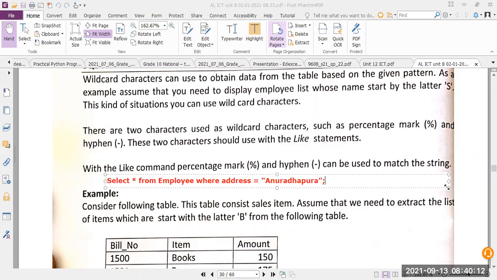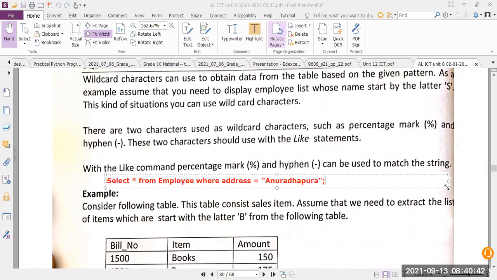What result will this give me? This query, select all from employee where address equals Anuradhapura, all the employees who are coming from Anuradhapura, their details will be shown to me. All the details of the employees who are coming from Anuradhapura will be shown as the result.